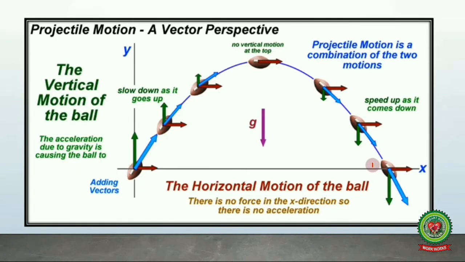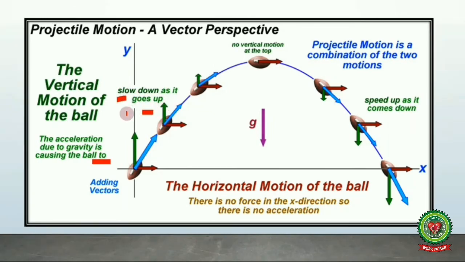So let's see the vector perspective of projectile motion. We will take an example of vertical motion of the ball. Now we know that during projectile motion, only acceleration due to gravity is acting on the body. So the acceleration due to gravity is causing the ball to, number 1, slow down as it goes up.